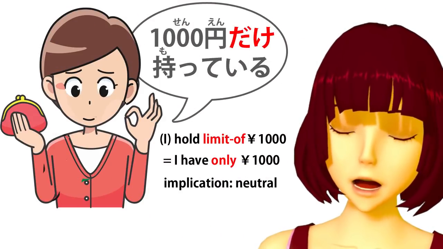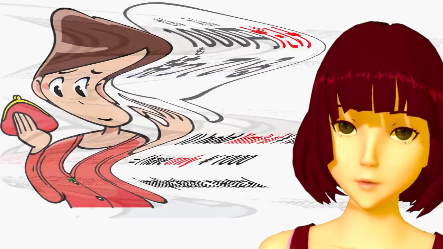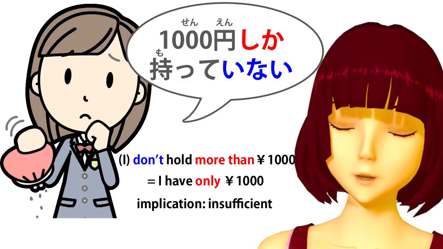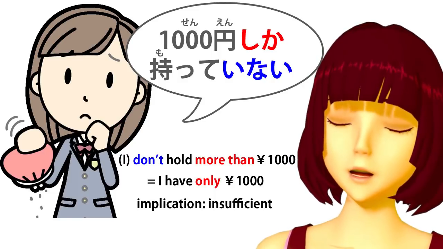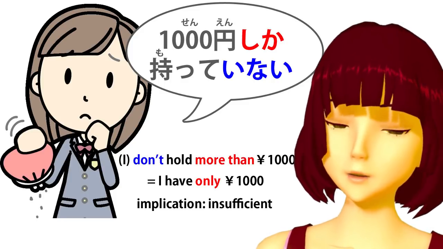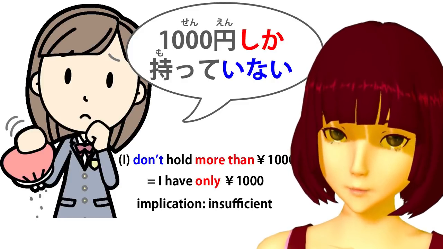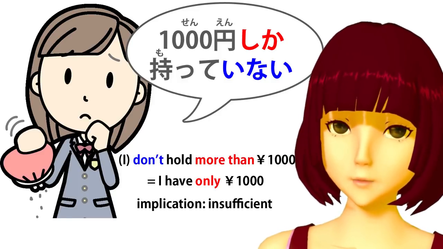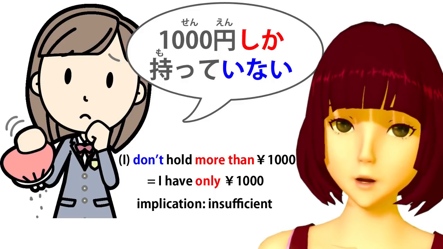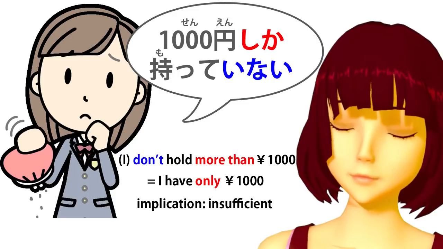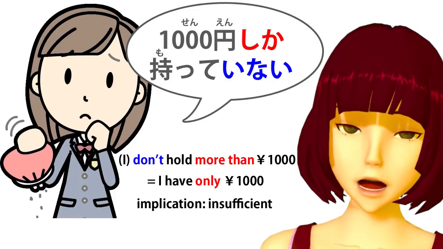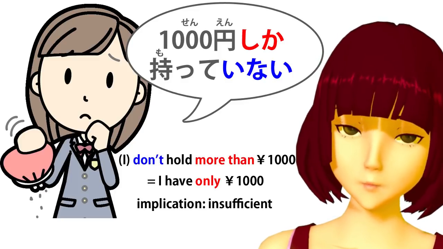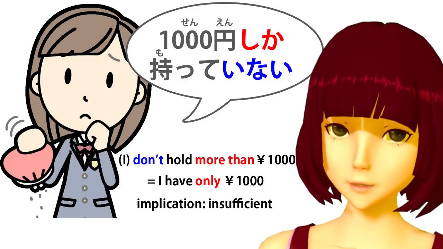Now let's look at shika. Now shika does confuse people, and that's because they are given the impression that it means the same thing more or less as dake. And what it in fact means is the opposite of dake. Shika means more than. And if we understand that, we'll never get confused about shika because it's very simple. The point is that it's only ever used in negative sentences. So we always have a nai or an arimasen when we use shika, so it ends up saying not more than. And this is what makes it very similar to dake.